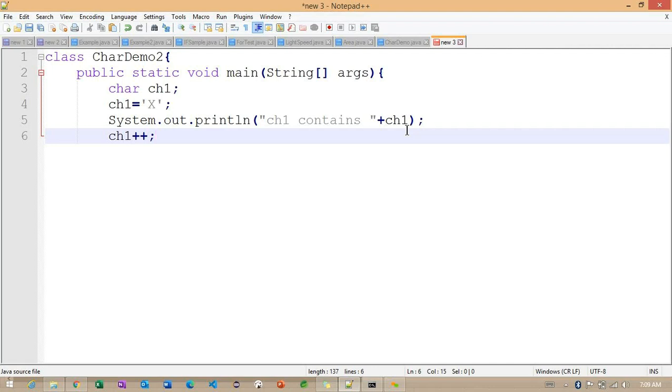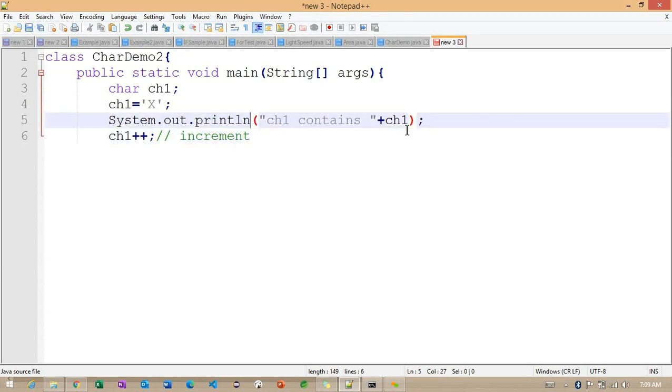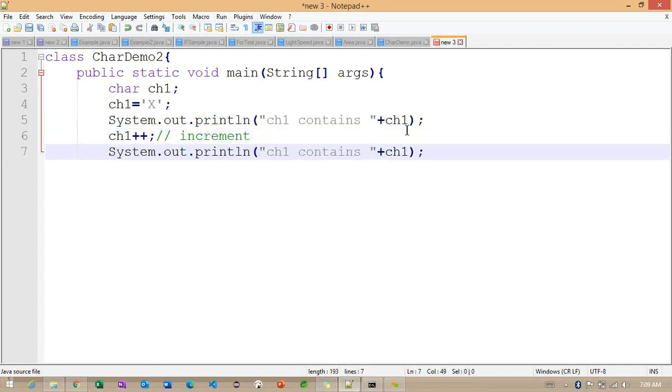So carefully observe here, even though we are working with the character, now I'm incrementing this particular value. Which value am I incrementing here? The ch1 I'm incrementing. So one value is going to increment here. After incrementing, again I'm trying to print the value. So ch1 is now.